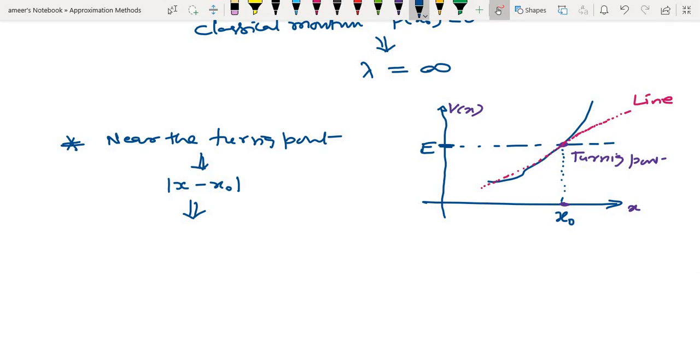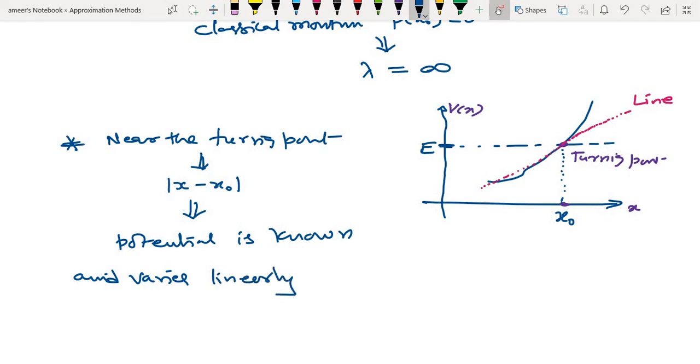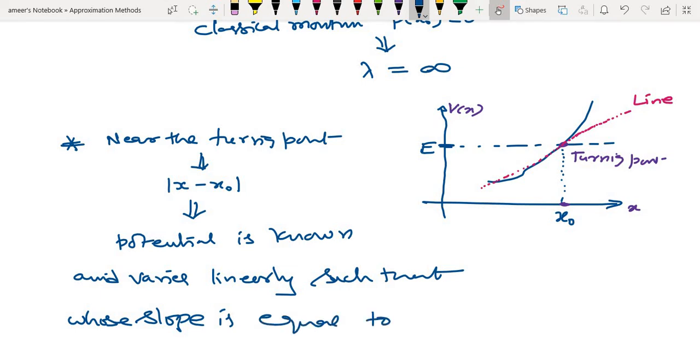So near the turning point region, the potential is known, and it is a straight line, and varies linearly, such that its slope is equal to the potential at the turning point.